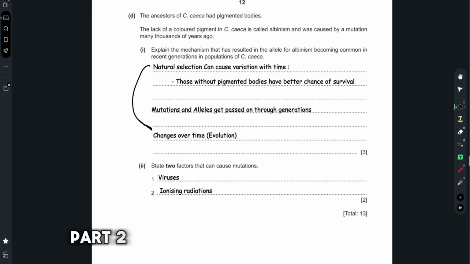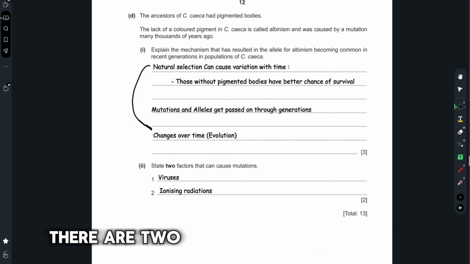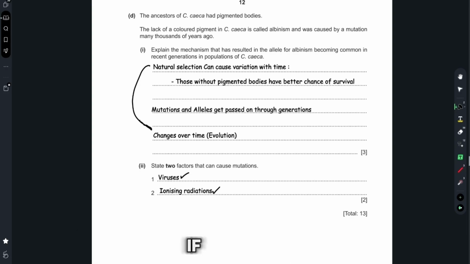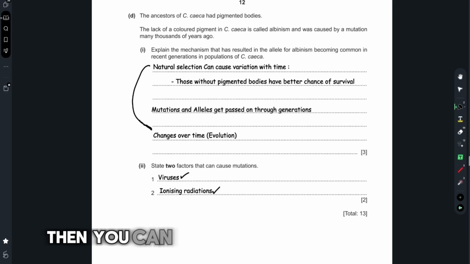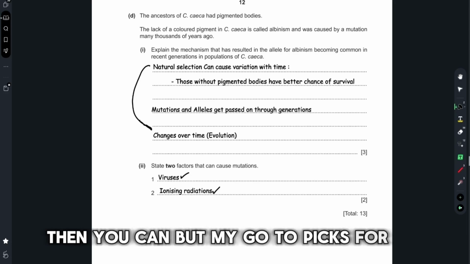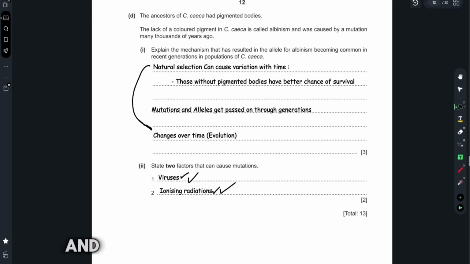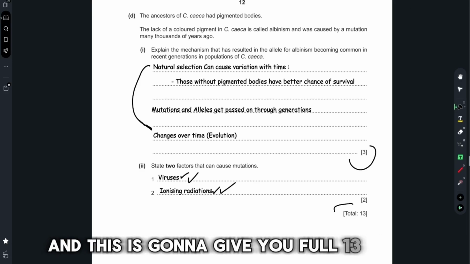Part 2. State 2 factors that can cause mutations. There are 2 factors over here that I've written. One, viruses, and another, ionizing radiations. If you want to write chemicals or other valid points like this, then you can. But my go-to picks for the answer would be viruses and ionizing radiations. And this is how to do question number 3. And this is gonna give you full 13 marks.